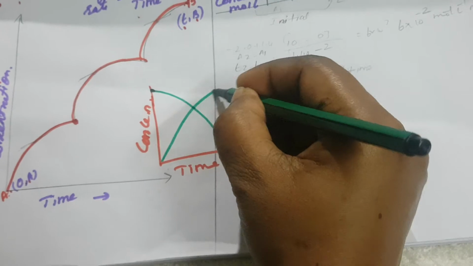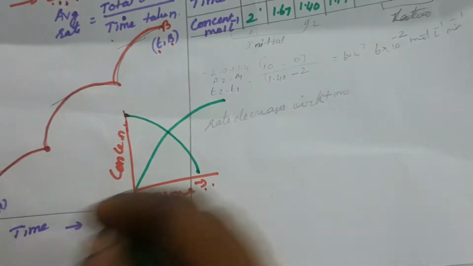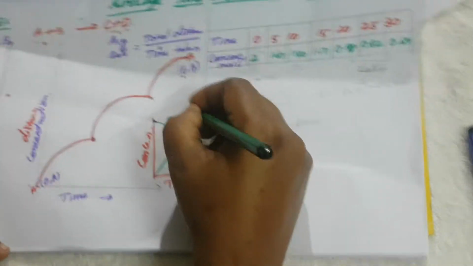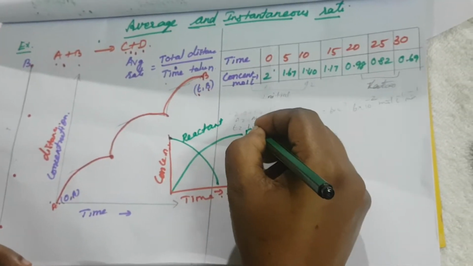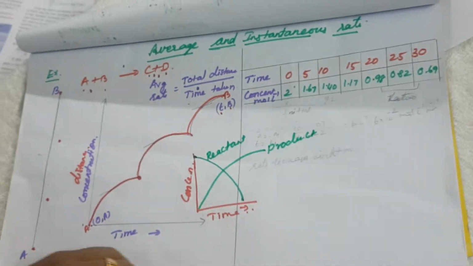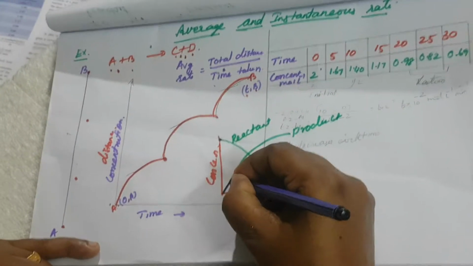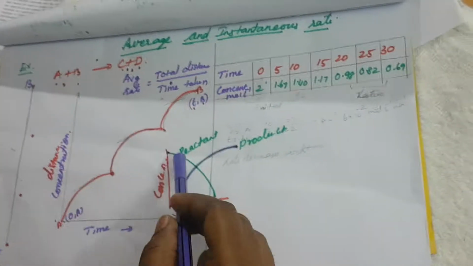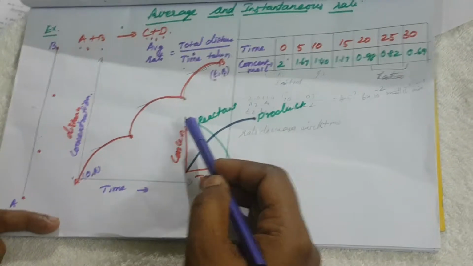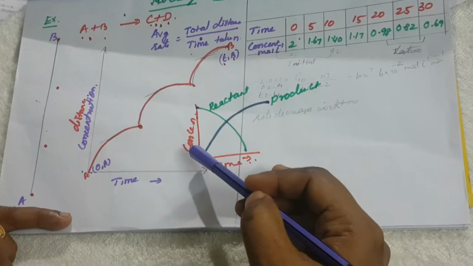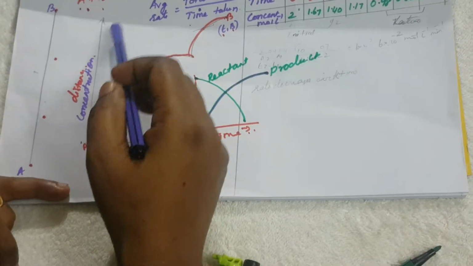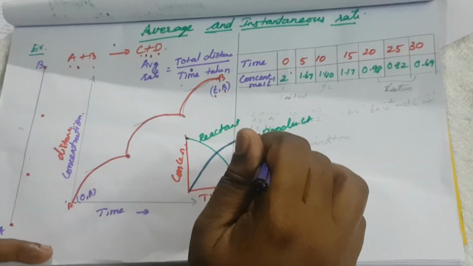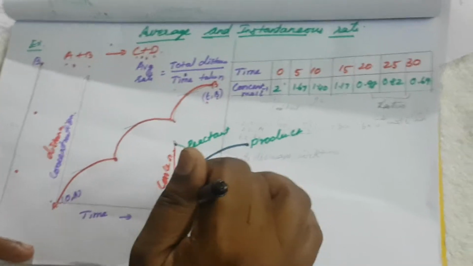The reactant decreases slowly while the product increases. So rate is the disappearance of the reactant and the appearance of the product.